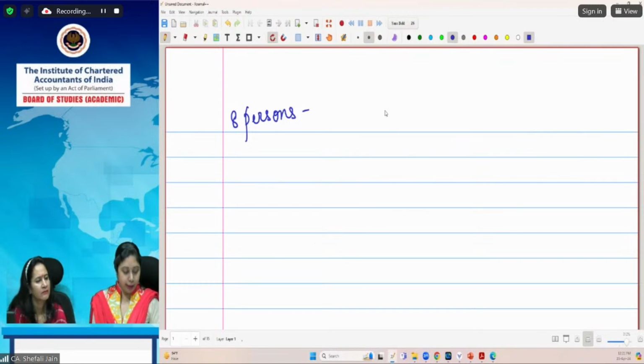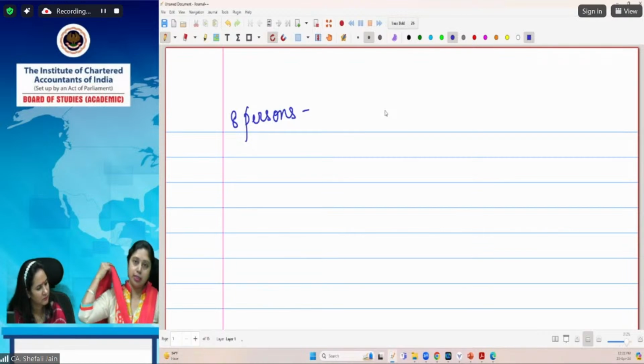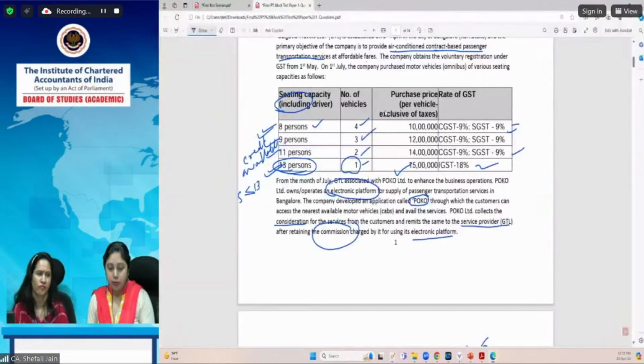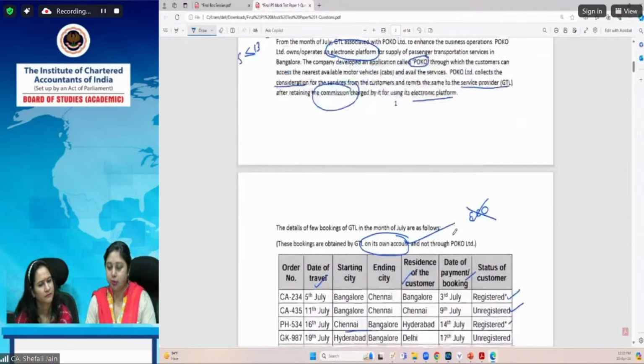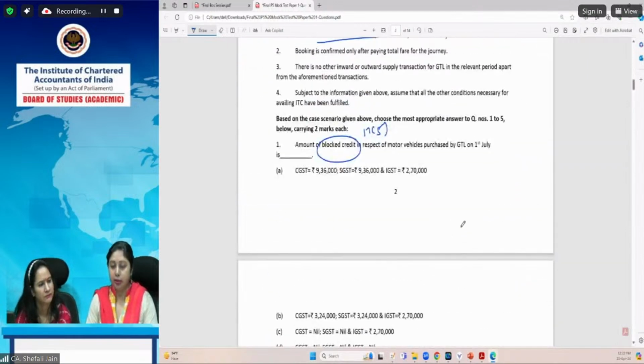Now, blocked credit, in fact, we have to see what the blocked credit is. We might not compute it here, but for the next step we have to compute it, because the next question requires the computation of electronic cash ledger by GTL. So there we have to compute ITC. Otherwise, if we see this question, what is the blocked credit? Whatever is given to you, everything will be available. Amount of blocked credit as such would be nil. So you have to see the question clearly, whether the question asks the credit or the blocked credit. But for the next step, definitely we have to compute this ITC amount.